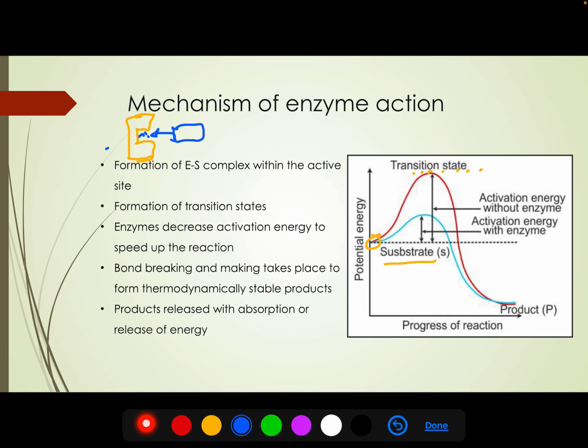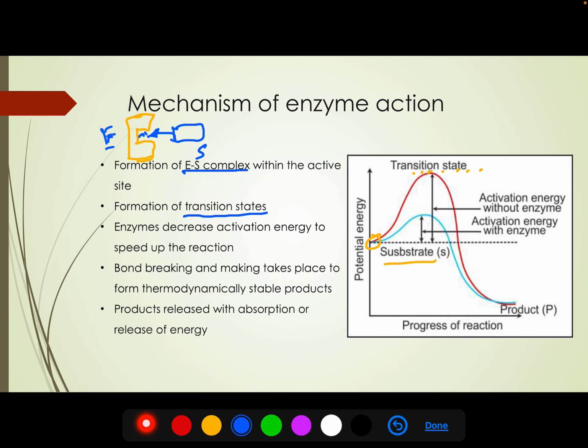So substrate diffuses to the active site of the enzyme, and there is a formation of enzyme substrate complex. Here there is a bond breaking and bond making process, and during this process many transition states are formed. But many transition states are formed that are temporary and unstable.